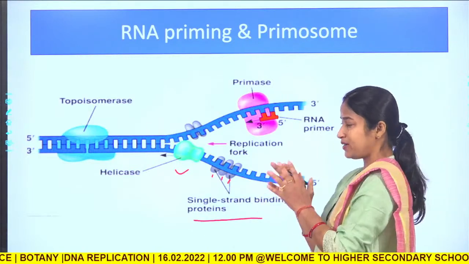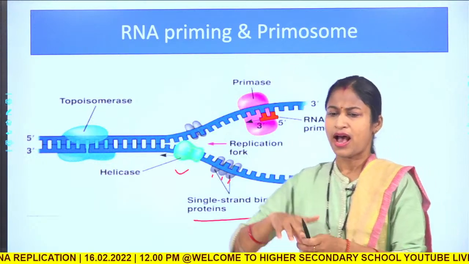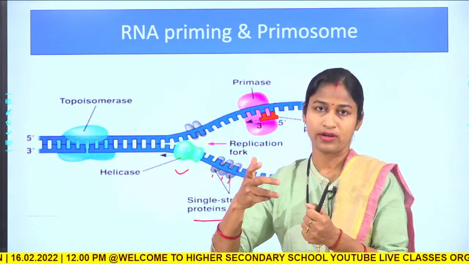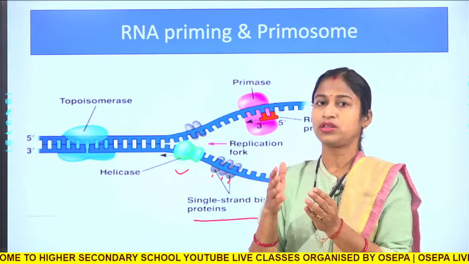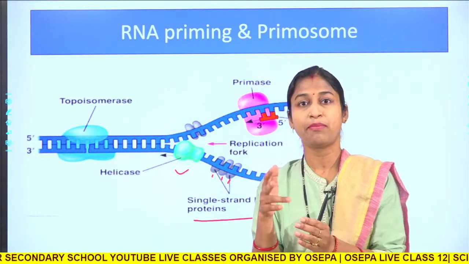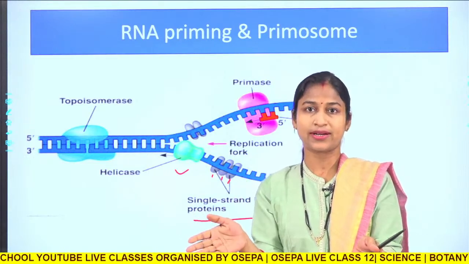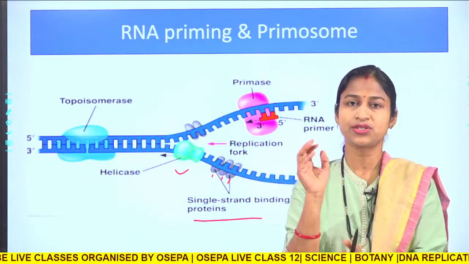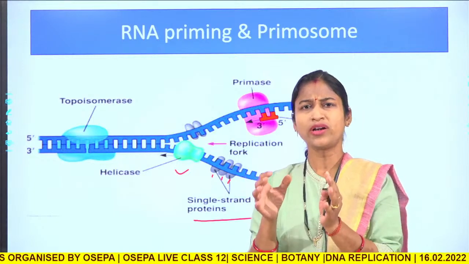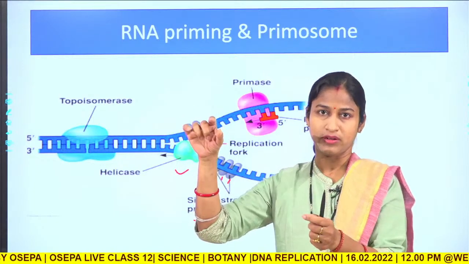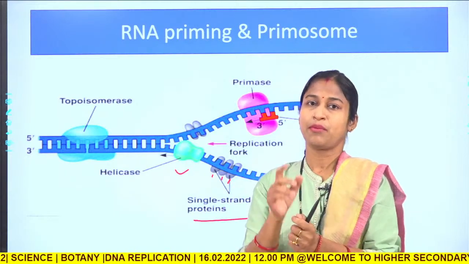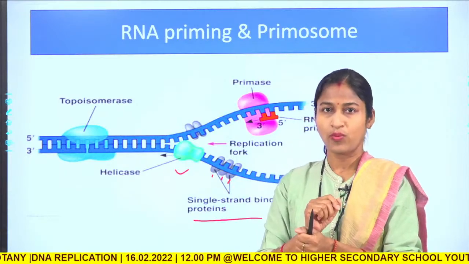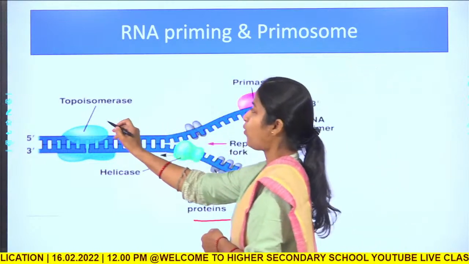But one thing is that as the DNA is very much supercoiled, the cutting of the double stranded DNA by DNA helicase into single strands creates a torsional strain, or stress, in the DNA molecule. That stress or strain is relieved by another enzyme, called topoisomerase.